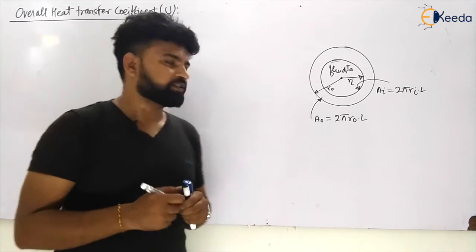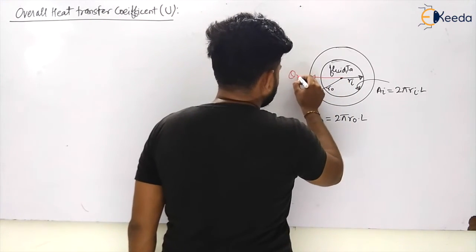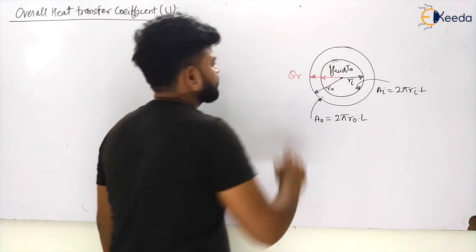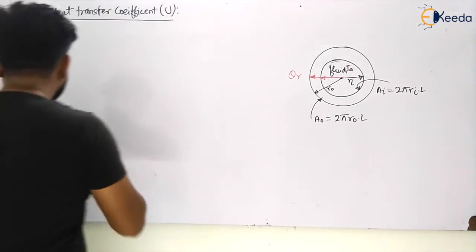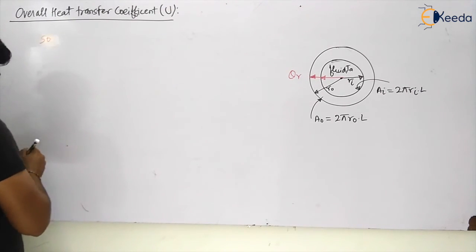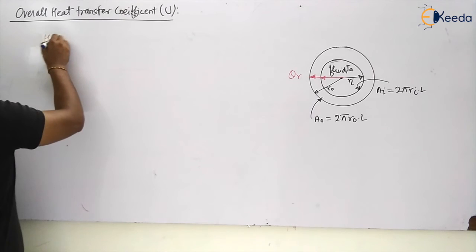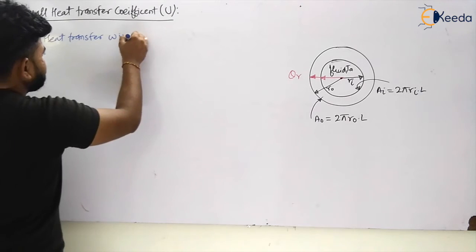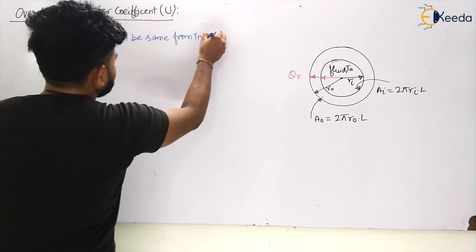So what will be the heat transfer? We have assumed that heat transfer is steady state. So heat transfer through this inside radius will be equal to heat transfer through the outside. So the heat transfer will be same from inside to outside.